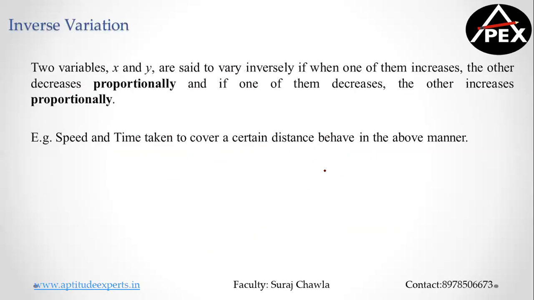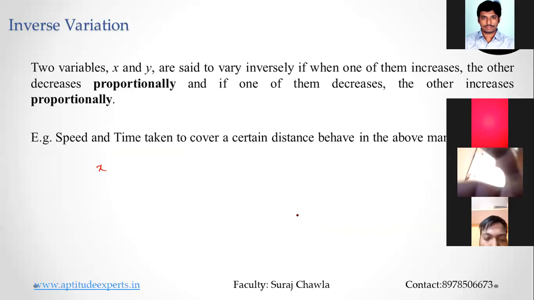Now, the second is called inverse variation or inversely proportional. When I say x varies inversely with y, I write it as x is proportional to 1 by y. Clear? So when x is proportional to 1 by y, then I write x1 by x2 is equal to y2 by y1.